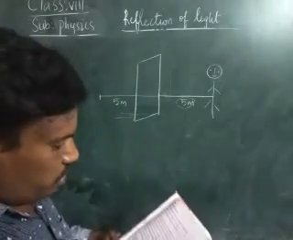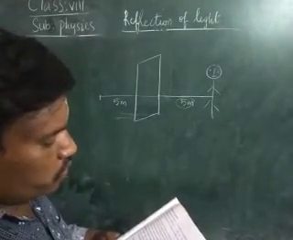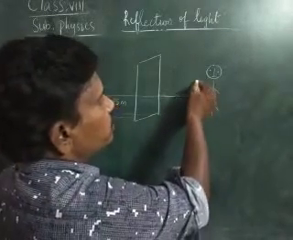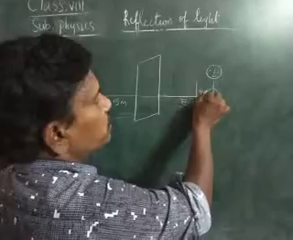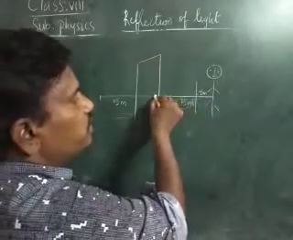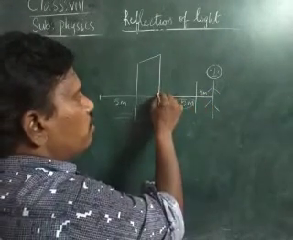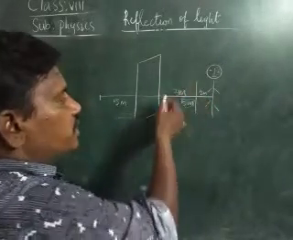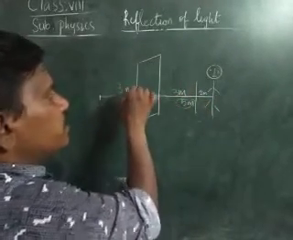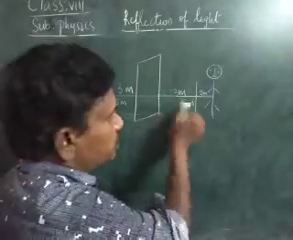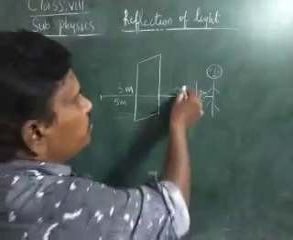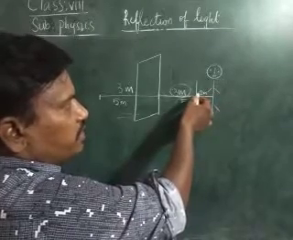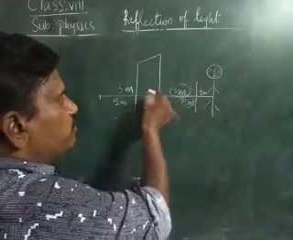Now, if he moves 2 meters towards the plane mirror, from here to here, he is moving 2 meters. Therefore, the distance between Bharat and the mirror is 3 meters. Inside, how much will it be? Inside also 3 meters. Whatever the object distance, the same image distance is there. So from here to here, that is 3 meters, and inside also 3 meters.